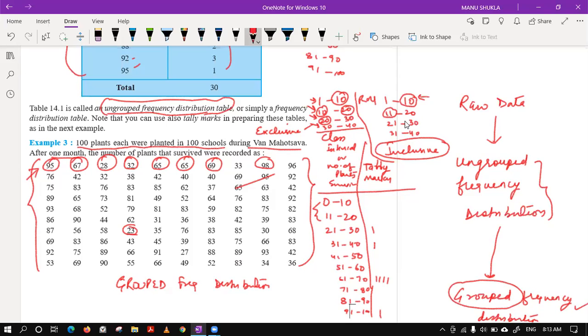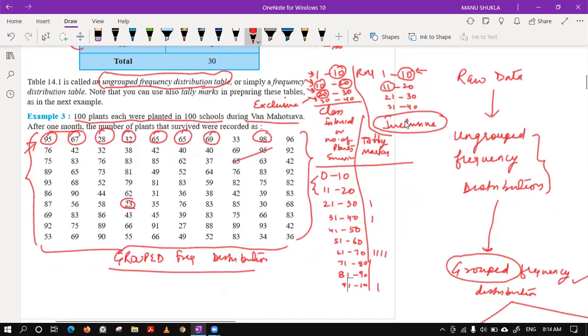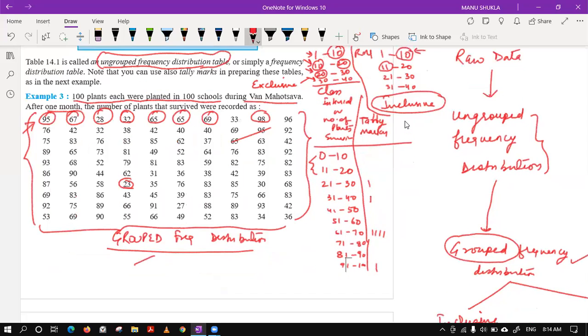Can we get any value in decimals in this case? Because the number of plants will always be a natural number, so we will always get values like this only. So in this case, we can go for the first case, that is the inclusive group distribution.